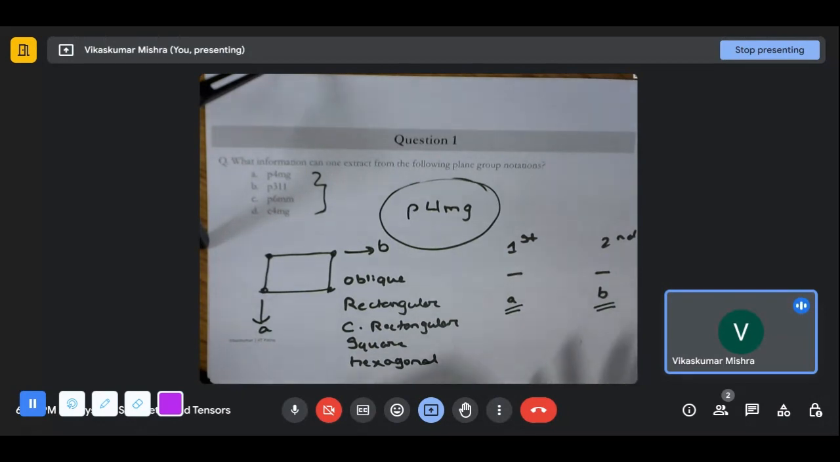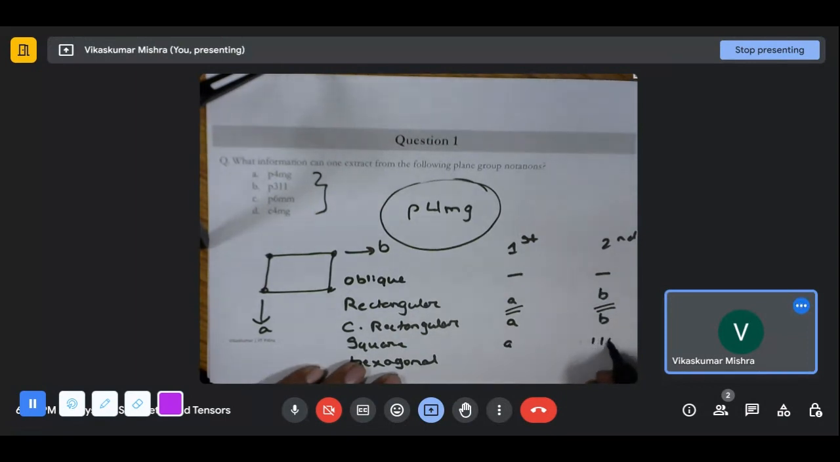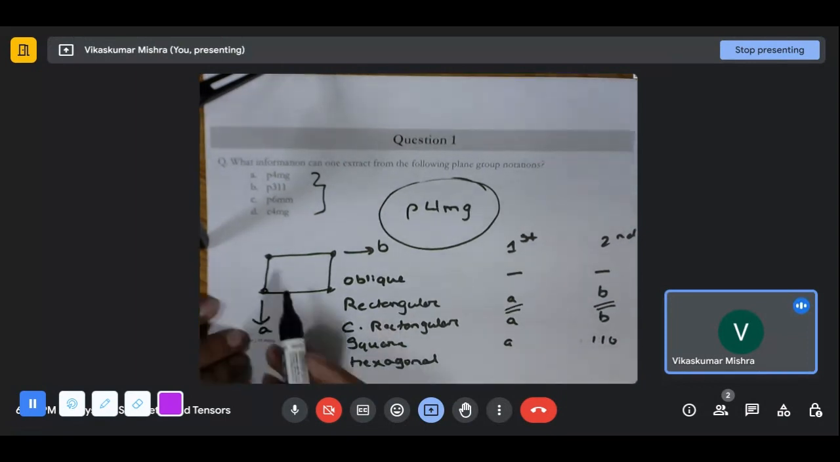We'll see what we are saying by this A, B, and all those things. For the centered rectangular, again, this is A and B. For the square, the direction is along the A, and another direction is along the 1, 1, 0. That is along this.